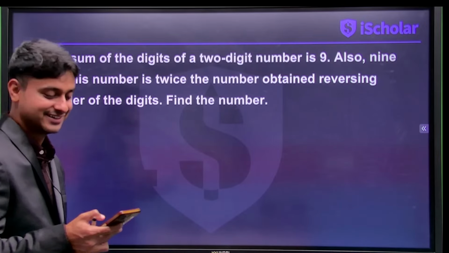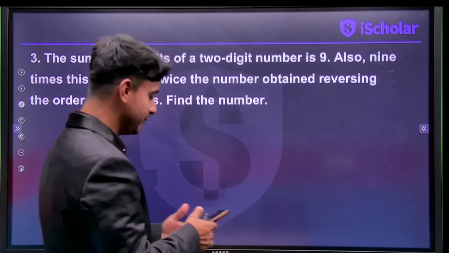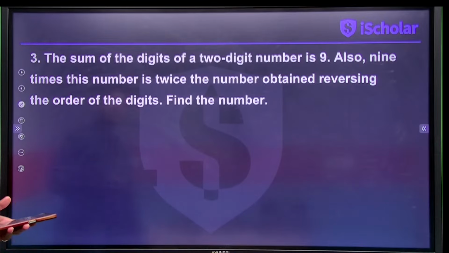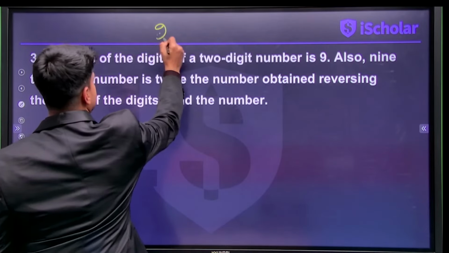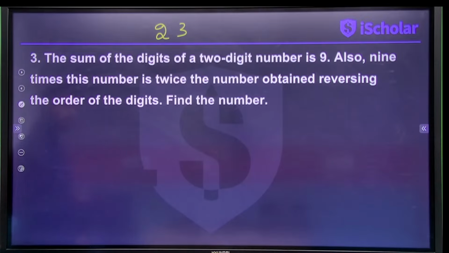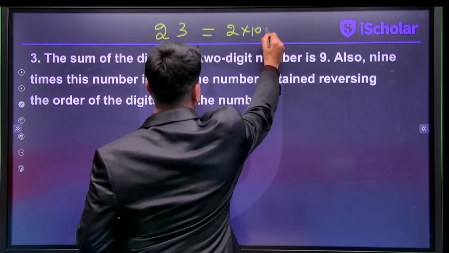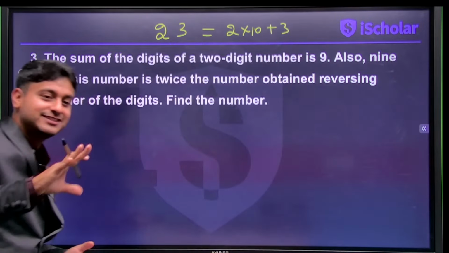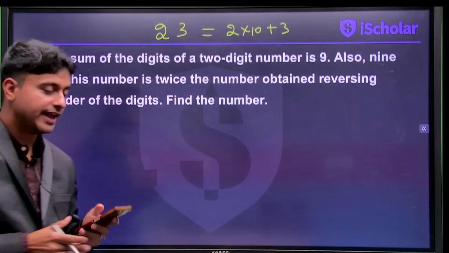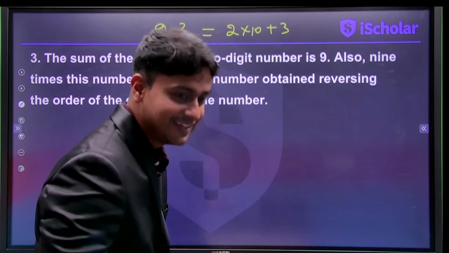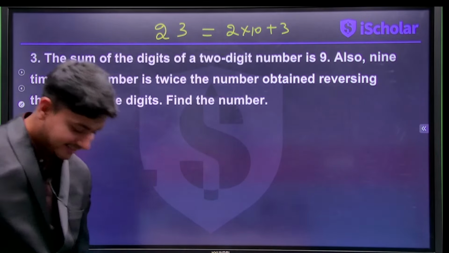Guys, any 2-digit number like 23, how can we write it down? Can I write it as 2 into 10 plus 3? That's the logic we have to use. Any 2-digit number xy can be written as 10x plus y.